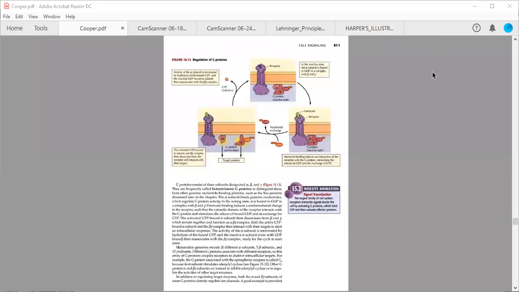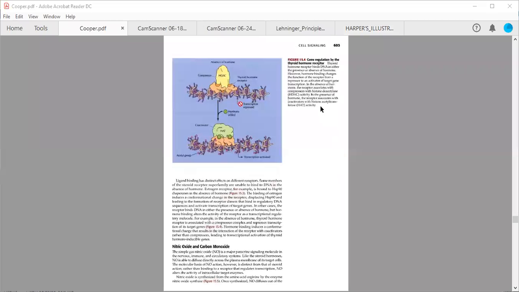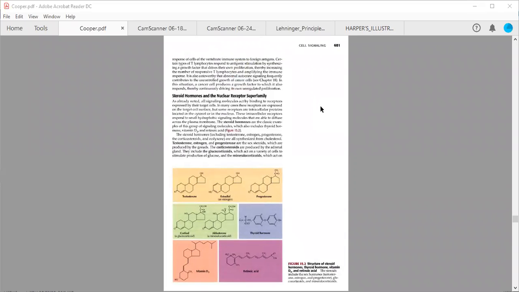So we have discussed so many things in our classes regarding GPCR signaling and other types of signaling which are actually occurring within the cell. We have discussed autocrine, paracrine, endocrine, and juxtacrine signaling.